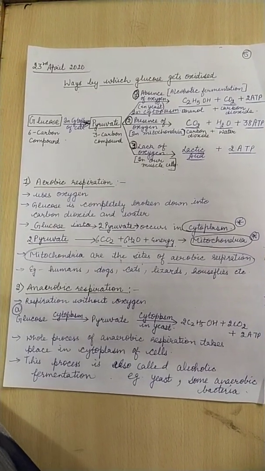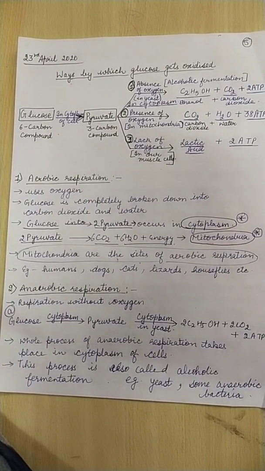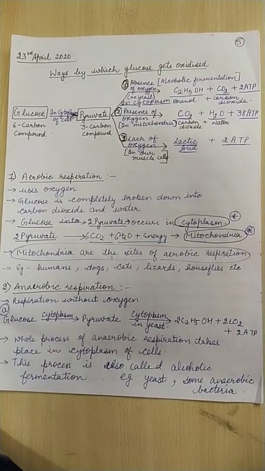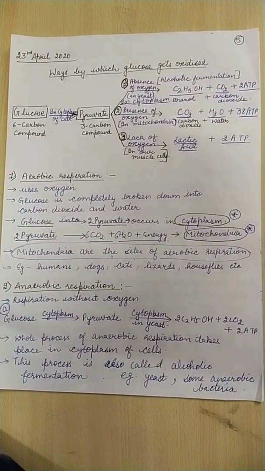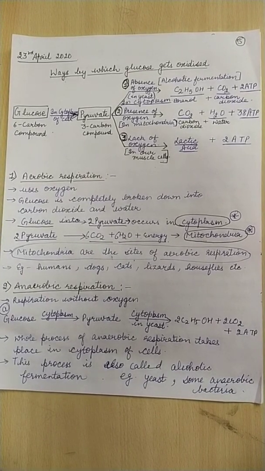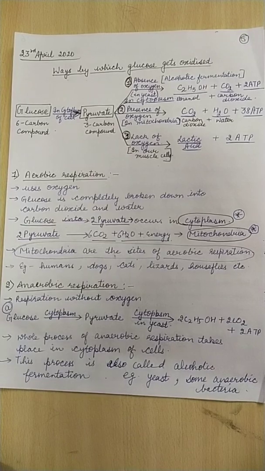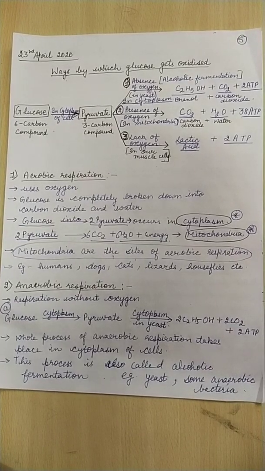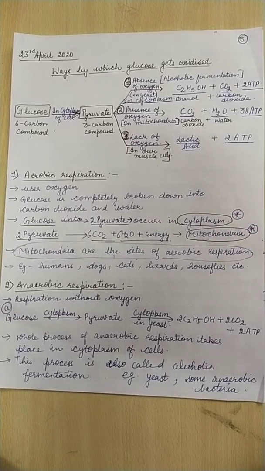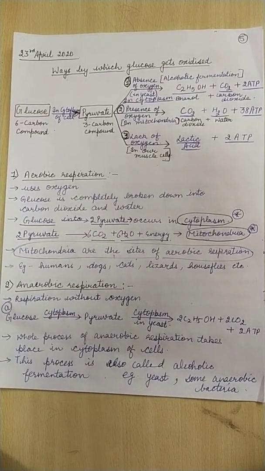We started with the topic respiration, and I told you what is meant by aerobic respiration, anaerobic respiration, and what is the difference between breathing and respiration. The last point which we discussed yesterday was the different ways in which glucose gets oxidized. This is a very important question. It is your NCERT question also.